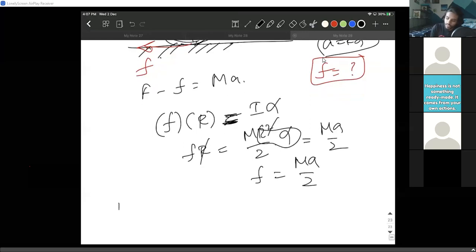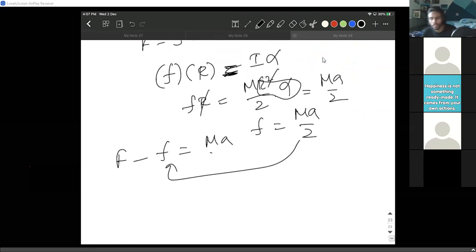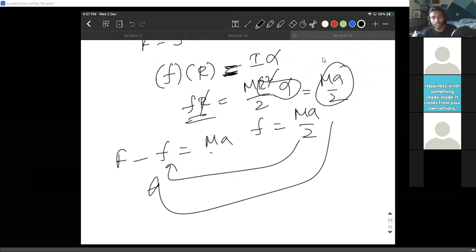Now, let's start with the equation. F minus f equals ma, and small f equals ma by 2. You put it there, you can solve the whole equation easily now. Sir, what is the intuitive way here? He directly looked at this value, like f into r equals ma by 2. He did this calculation quick. That's all. You play these kind of methods in your mind so quick.